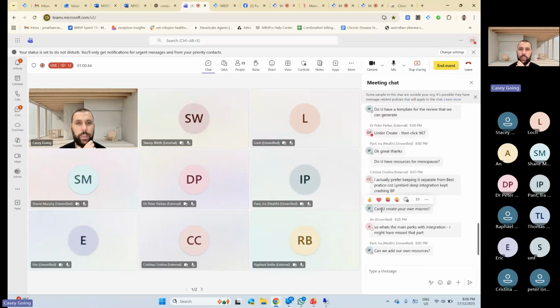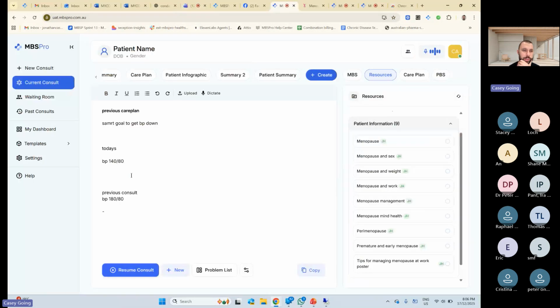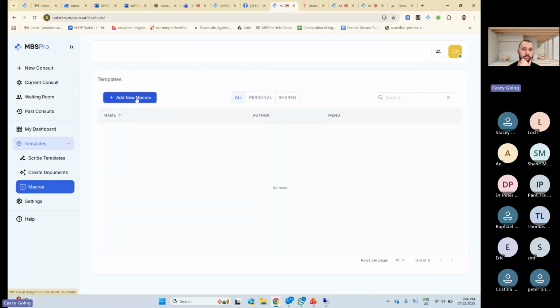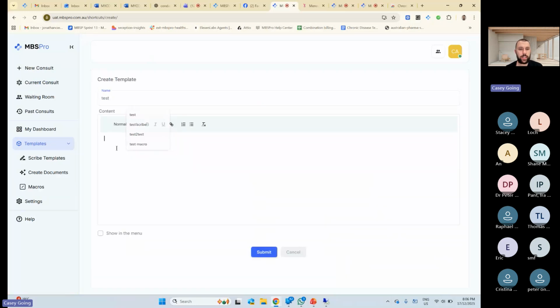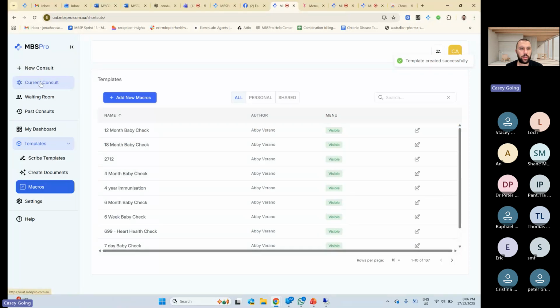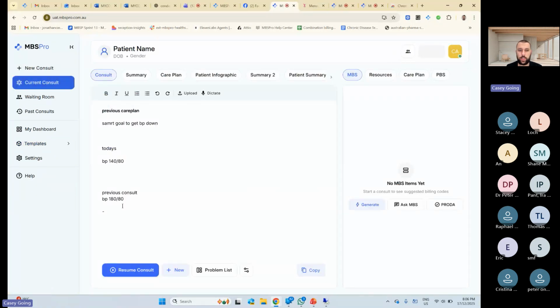Can you create your own macros? You absolutely can. If you go down to templates, macros, you can go add new, call it test, and then type in whatever you want, and go show in the menu. When you go to your consult, I'll show you. Go submit and then go current consult. If we go /test, it'll show.